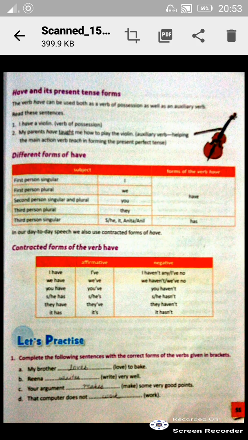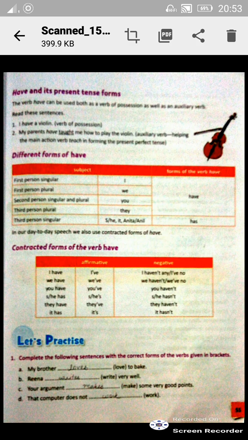Second person singular and plural also we use have. You have done your work. Third person plural they, then also we use have. And in the third person singular where there is a name or he and she, there we use has. Like she has done her work, Ankit has done his work. These are all different forms of the verb have.